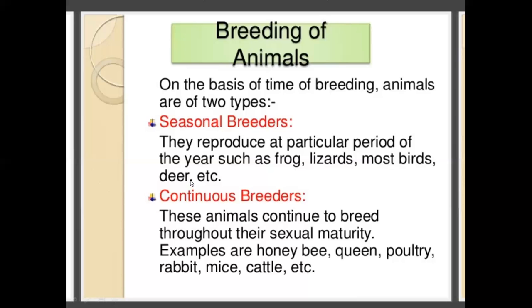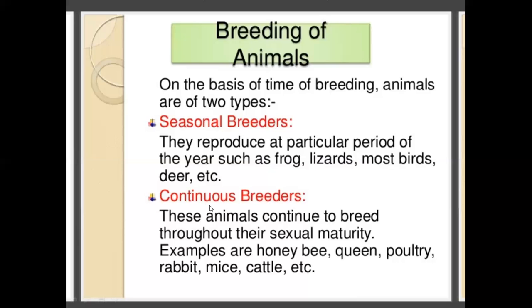Other lizards, most birds and deer are seasonal breeders. That means some breed in the rainy season, some in summer, some in spring. These are the seasonal periods. In that time they will reproduce; they have the ability to produce young ones in that period.